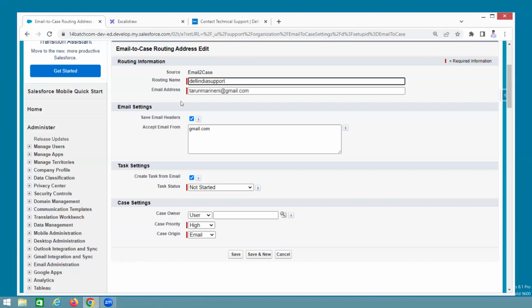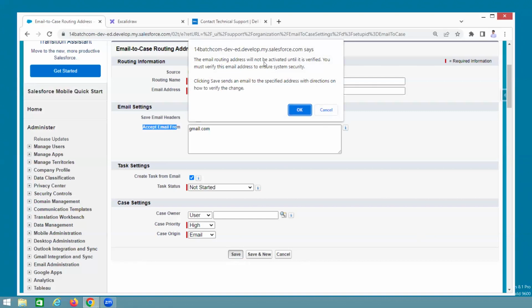How it is generated, we'll see. Understand, guys? Here I am giving the valid mail address. This is the Salesforce mail address. What is that? Dell India support. It is accepting only Gmails. And whenever any mail is coming, one case is created. Case priority is high. Case origin is email. User is the login user. Then under that, one task is also created. Okay, save it.